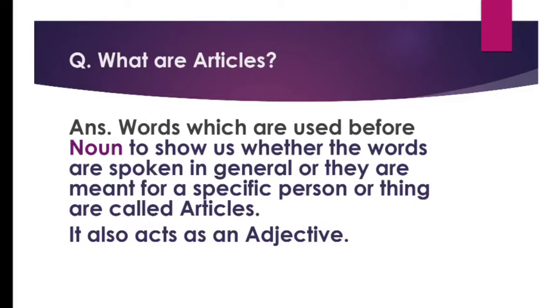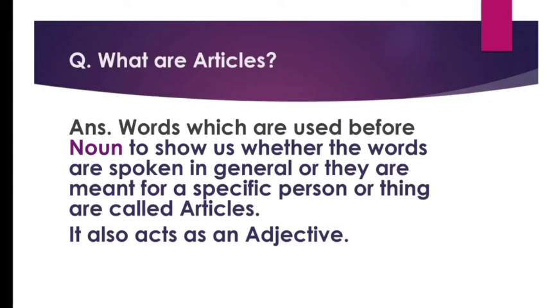Basically we know what are nouns, right? Nouns are naming words, and before them, if we use any word like a, an or the, and when we are using the nouns to tell about any person, suppose I am saying a boy, so it can be any boy, isn't it? Then this particular article a is used in front of boy. But when we are talking about one particular person, suppose I am saying he is the naughtiest boy, so before this word naughtiest, we have to use the to show that this is the only boy who is naughty. So that is why we use articles.